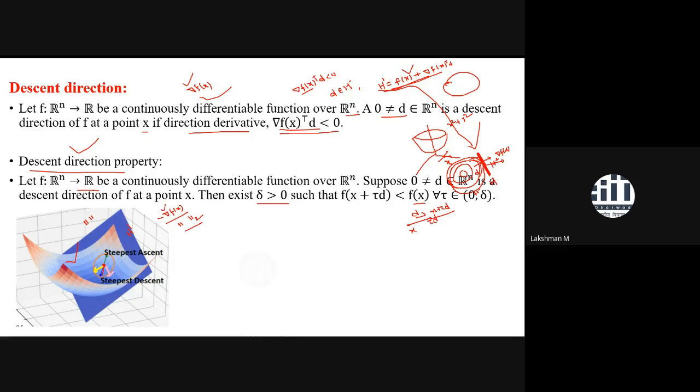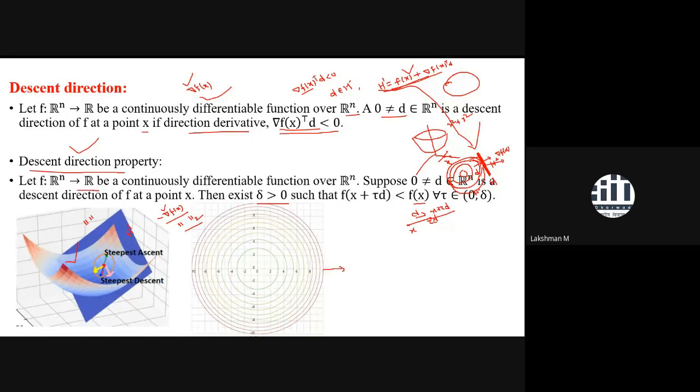And if you want to visualize this, always try to visualize it in a contour plot. The contour plot gives a better visualization of the gradient. Suppose you take contours this way. At this point, the direction of the gradient will be pointed outward, and the descent direction would be like this way. And what kind of function is this? This function is a very symmetric function. It is a convex function, but a very interesting kind of function.